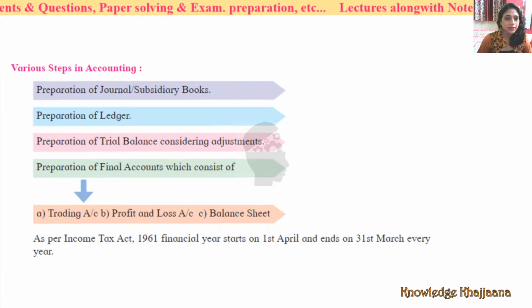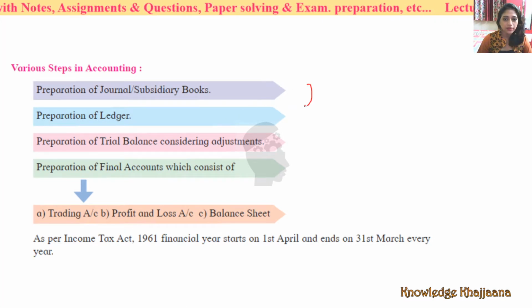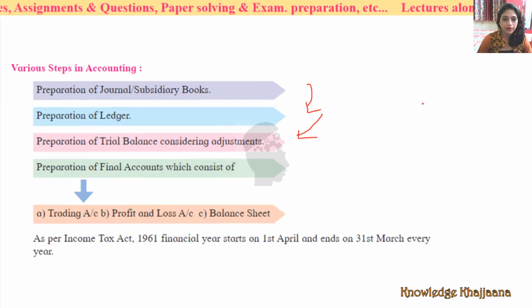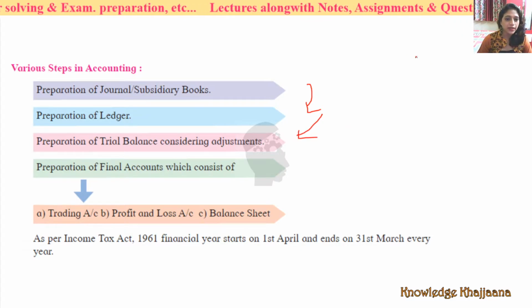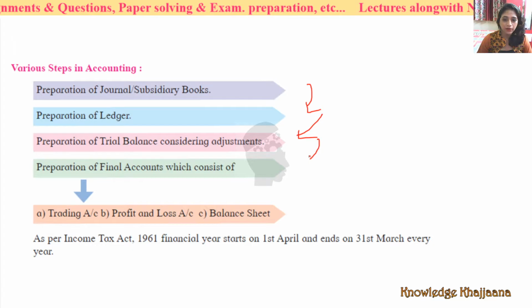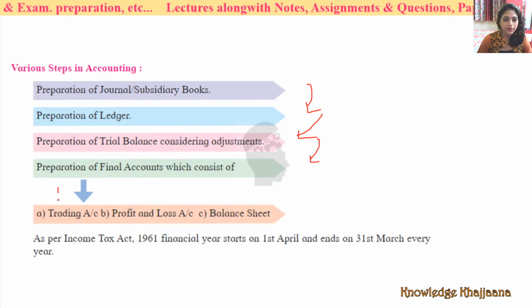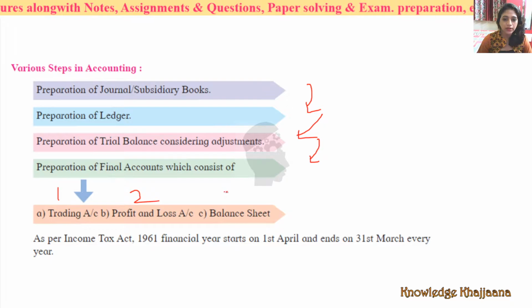See, which are the different steps in accounting? First of all, you have to prepare the journal entries in the subsidiary books. Then, depending on the journal entries, you have to prepare the ledger. Okay. Then the closing balances of all the ledgers will come to the trial balance, either in debit or credit side. Then, preparation of final accounts: depending on the trial balance, we will prepare the different final accounts. And which are the final accounts? First is trading account, second is profit and loss account, and third is balance sheet, right?